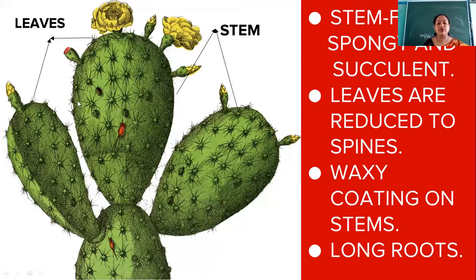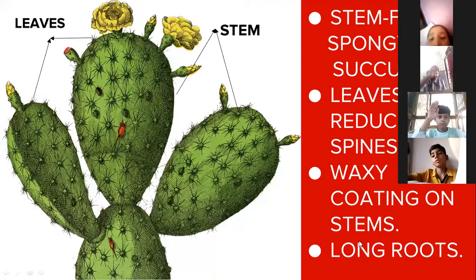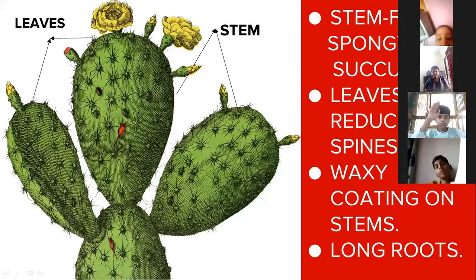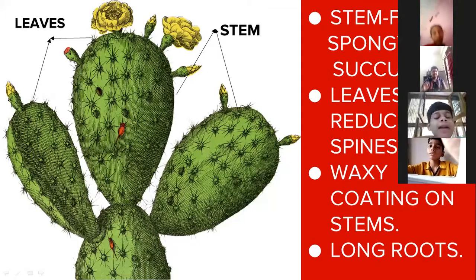Okay, the leaves are reduced to spines, and also the plant body has waxy coating. The stems have waxy coating. Why do they have waxy coating? Can anybody tell me? Okay, Shivansh Singh is going to answer my question. Why do these stems have waxy coating?